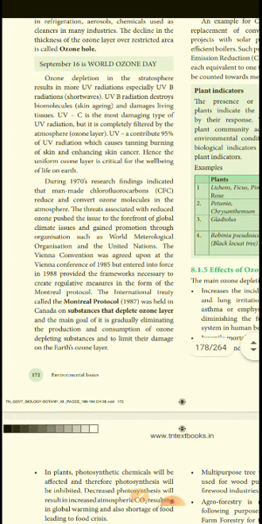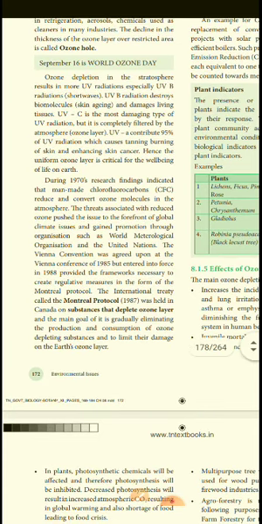The Vienna Convention was agreed, and a conference was conducted in 1985. In 1988 they framed some other necessary work, and based on that they made a protocol. The international treaty, the Montreal Protocol, has worked from 1987 onwards, first held in Canada. Its main goal is to gradually eliminate the production and consumption of ozone-depleting substances.